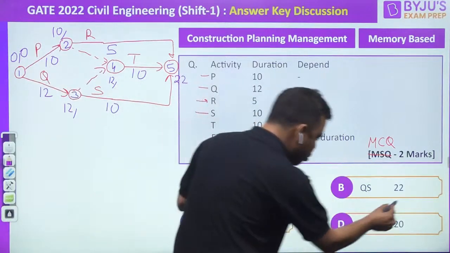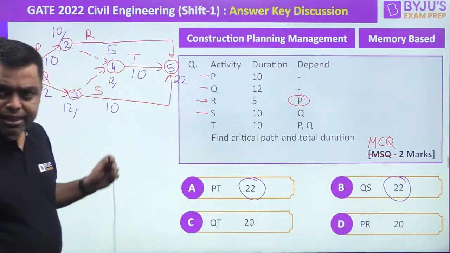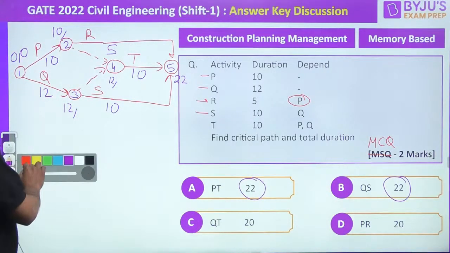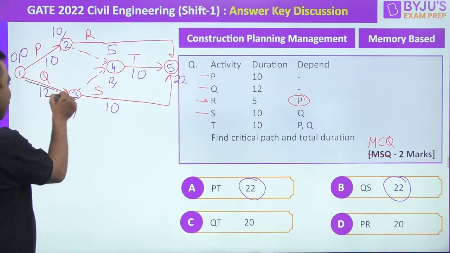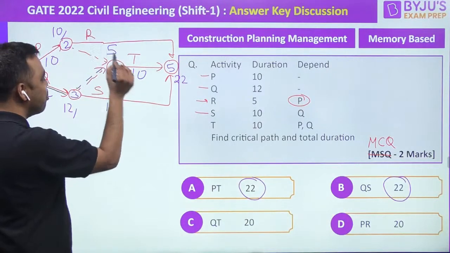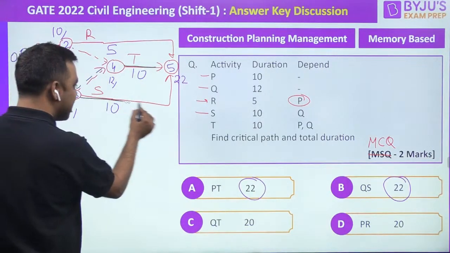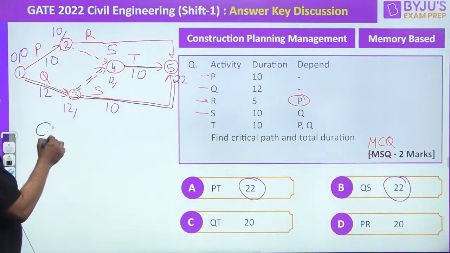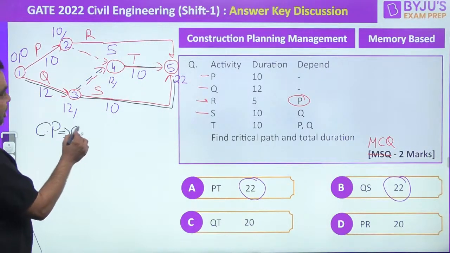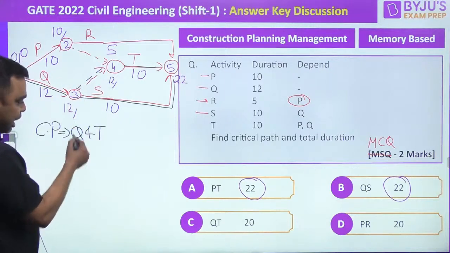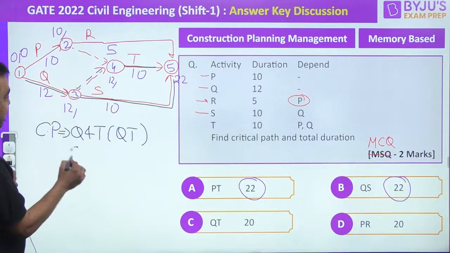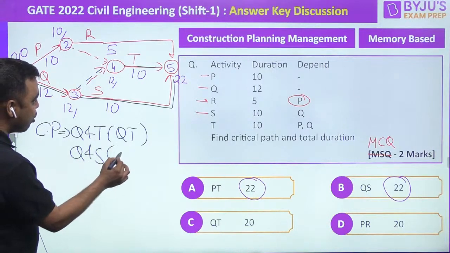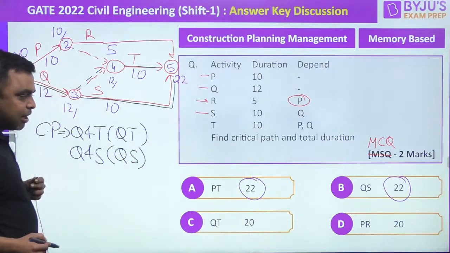So the correct answer could be either this or this. Agreed guys? But let us check what my critical path is over here. In this case, fortunately or unfortunately, there are two critical paths. One is this one and another is this one. The critical path is Q and T, or you may call it QT. And another critical path is Q and S, or you may call it QS, right guys?